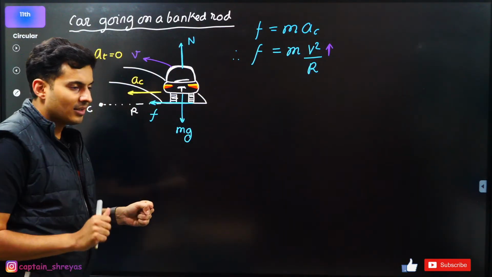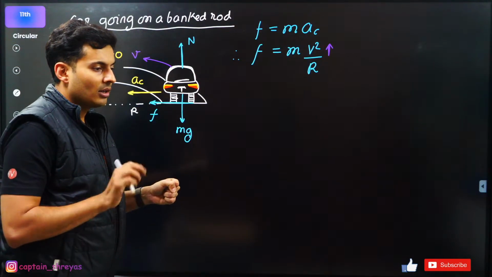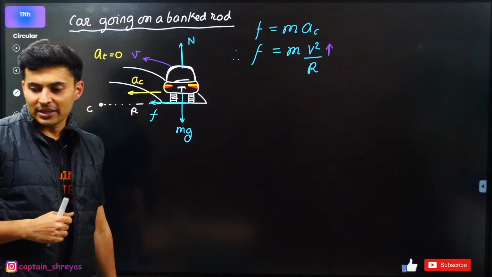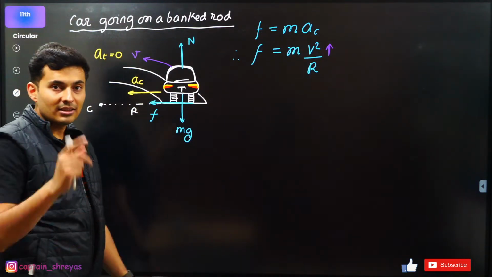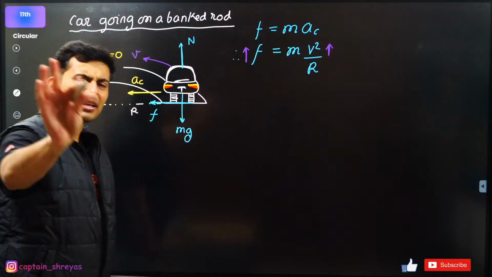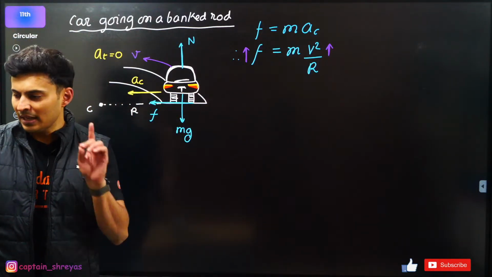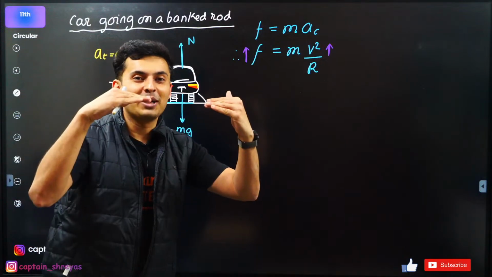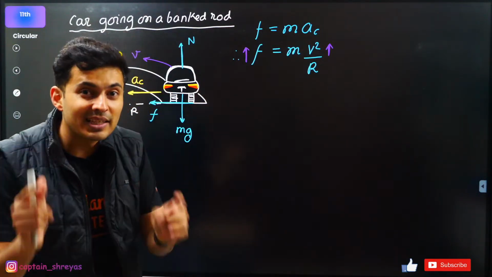Slowly I press the accelerator, I go to a new speed. Press the accelerator, new speed. So if I increase my speed, what will happen to this friction? Think about it. Obviously friction will also increase. But friction can't increase indefinitely, no? There is a problem with that. What is the problem? Beyond a point, it reaches limiting value. And after that, it begins to slide.